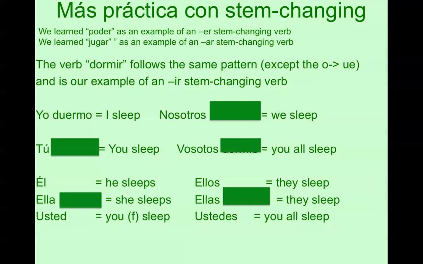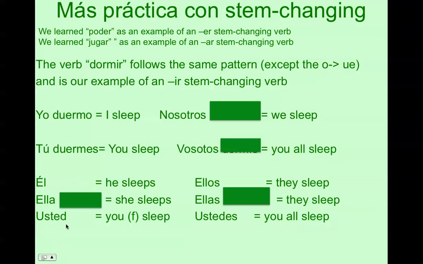You sleep is the same pattern. You find the pronoun that you want, which is tú. You change the O in the middle of dormir to a UE, and then you add the ending es, because that's what goes with IR verbs. It becomes duermes, means you sleep.